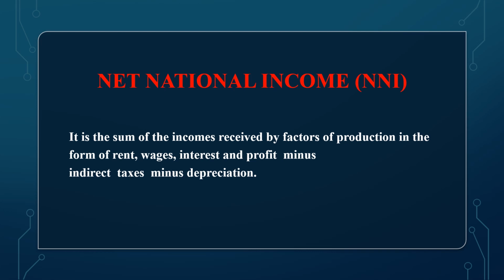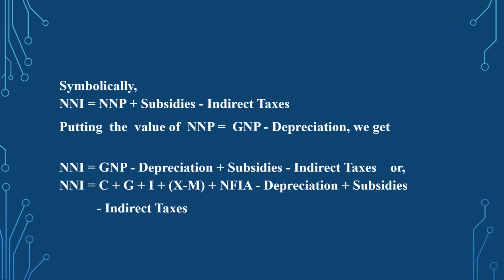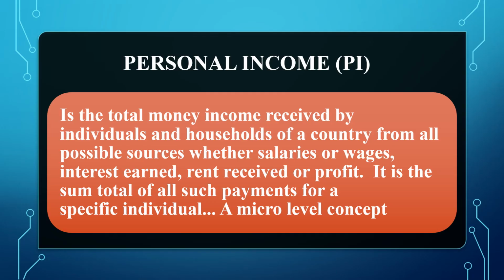And it is the difference between the simple national income concept and net national income concept. Symbolically, NNI equals NNP plus subsidies minus indirect taxes. Indirect taxes may be sales tax, it may be tariffs. I shall discuss these indirect taxes, direct taxes and subsidies in some other video.